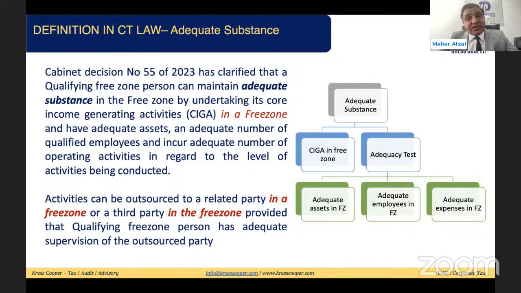Second, the adequacy test. Adequate assets in the free zone, adequate employees in the free zone, adequate expenses in the free zone. If anything is on the mainland, then it will be assumed that the person has not met the adequacy test. So to meet the adequacy test, the person must have core income generating activities and all the rest of the adequacy tests in the free zone itself.